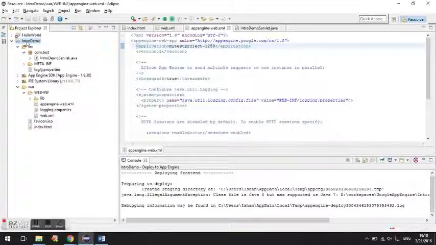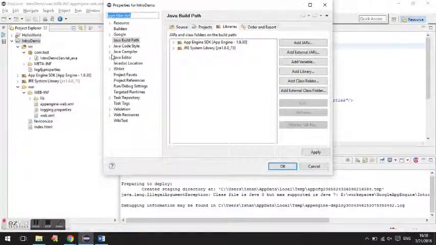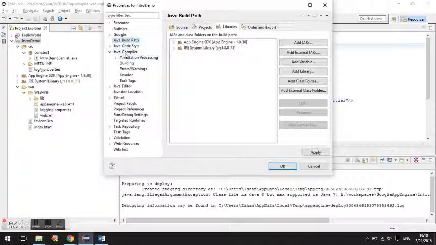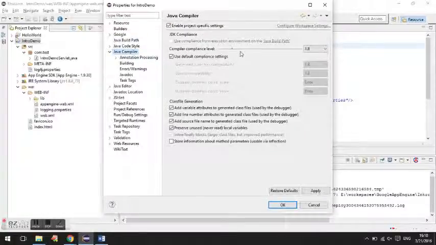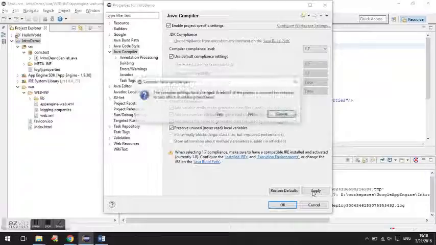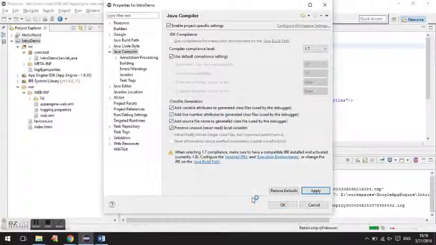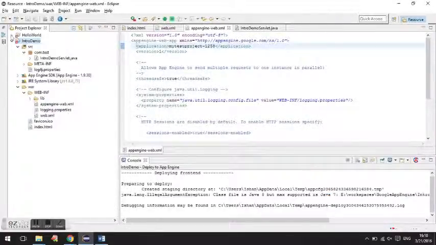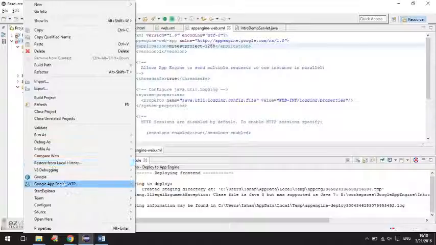For that, we'll have to go to properties, go to Java compiler, and we can see that the compiler compliance level is 1.8. Change it to 1.7 as the pop-up had suggested, and apply. Yes, build the project.